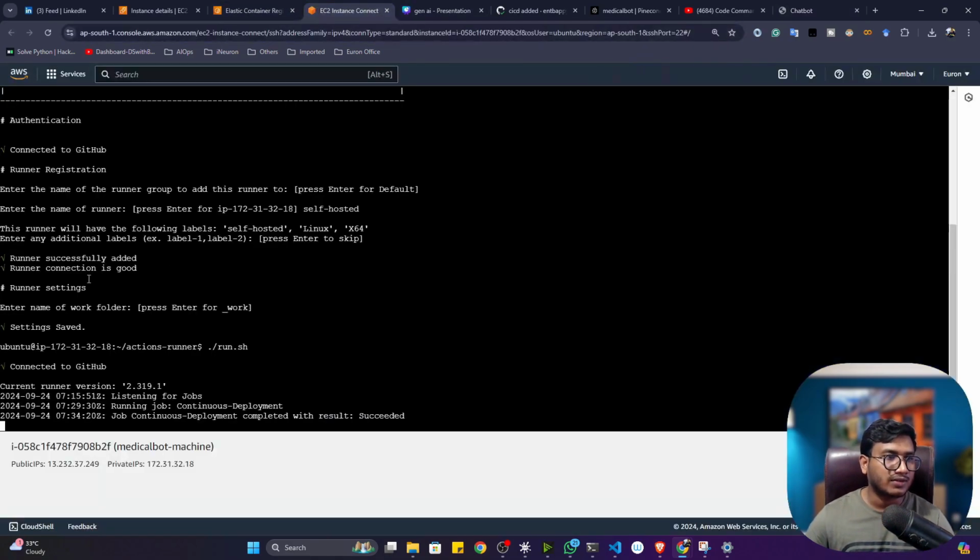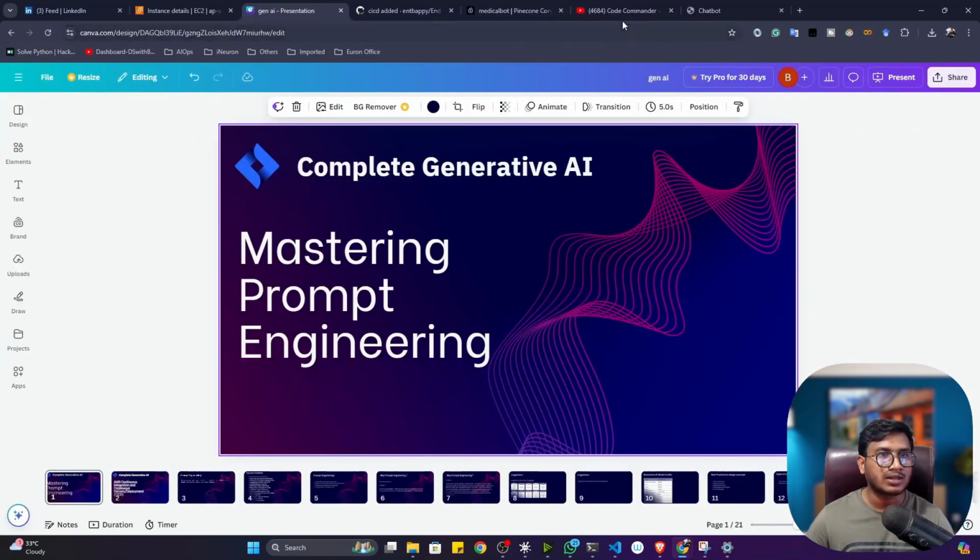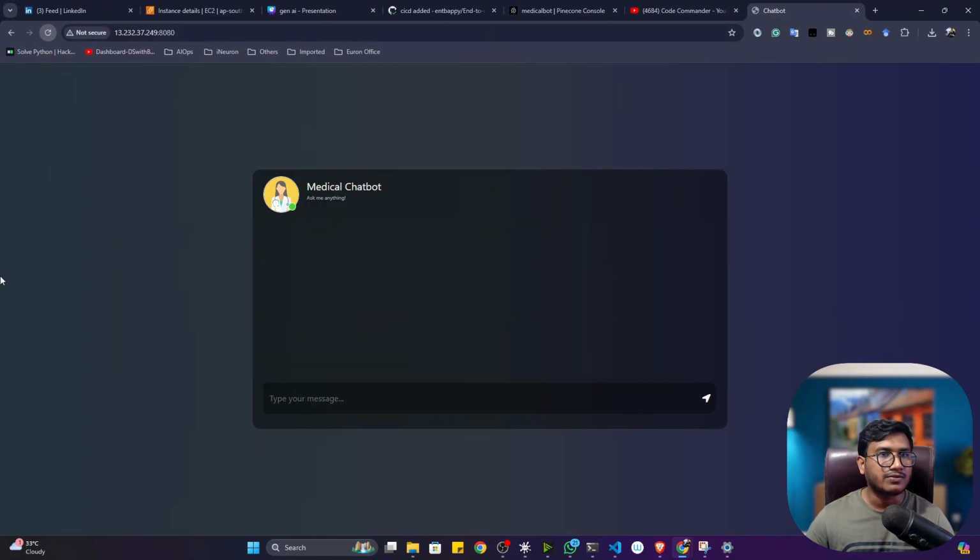Now you can ask me, if I close this terminal, will it work? Yes, definitely we can close it. Let's say I will close this terminal. Now if I again go to the chatbot and refresh, see, my bot is still running. So that's how guys we can do the CI/CD deployment.